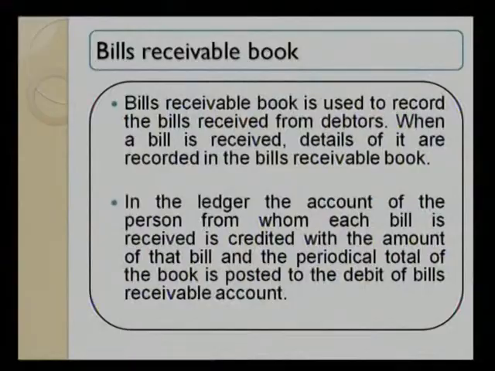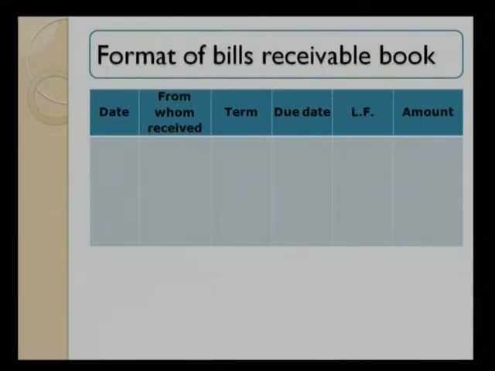In the ledger, the account of the person from whom each bill is received is credited with the amount of the bill, and the periodical total of the book is posted to the debit of the bills receivable account. If we look at this format, we can have a very good idea. We are supposed to mention the date on which we received the bill and from whom we received it.